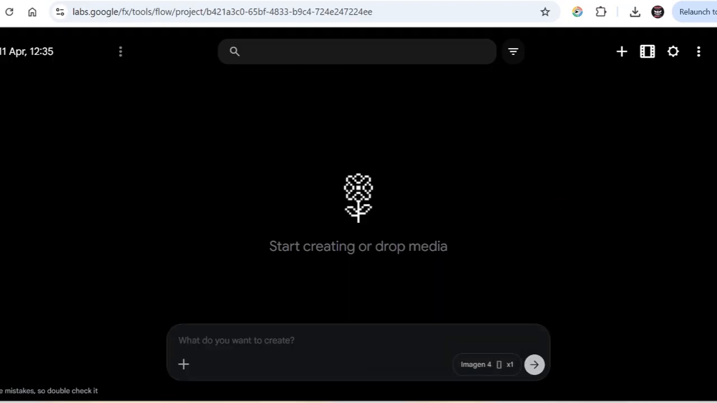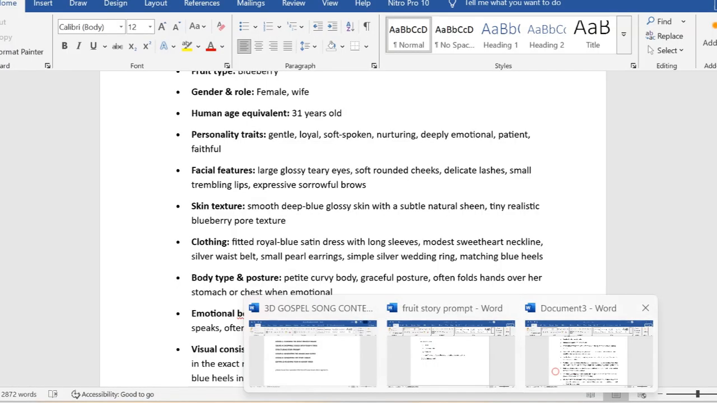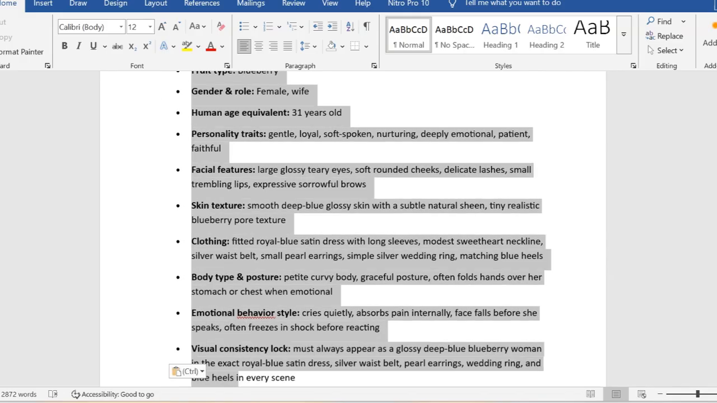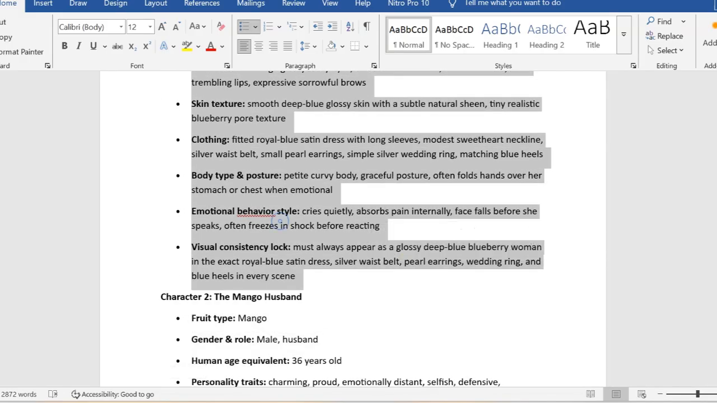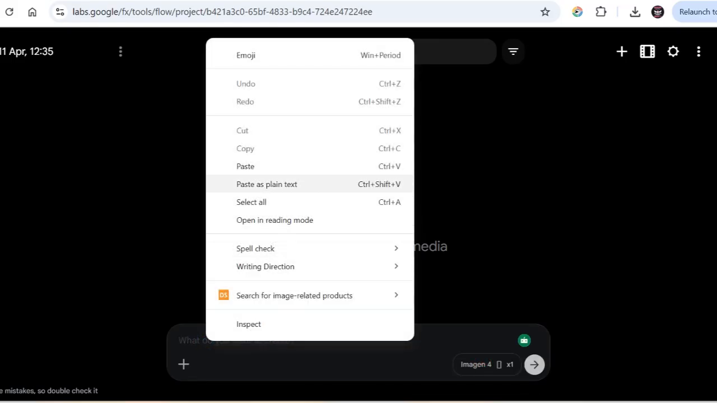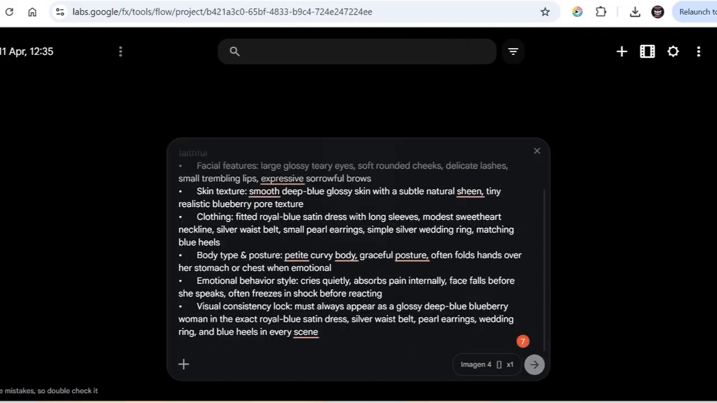Next thing is just to copy the prompt and build our character. We have to build our character. So head over to the prompt you have. Copy. We build the blueberry wife first. Copy all the prompts that you have here and head over to Flow. When you head over to Flow, just paste in the prompt and click on generate.